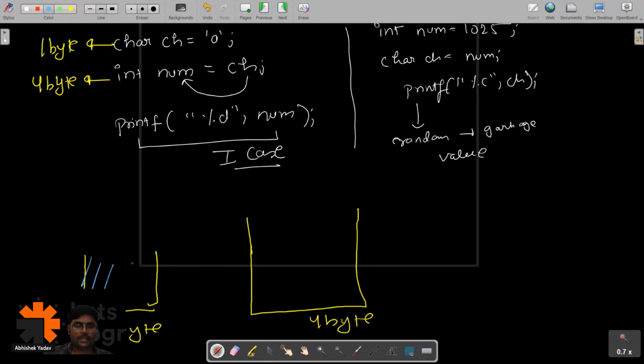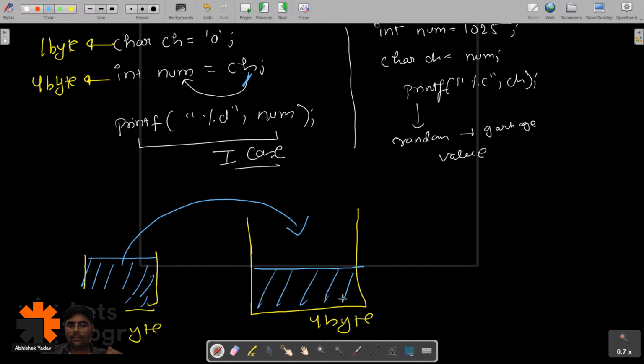There is some information in the 1 byte container. At this point, I'm taking the copy of this 1 byte information, and I'm transferring the data to the 4 byte container. You can assume we have two buckets of 1 liter and 4 liter. There is water in the 1 liter bucket, and I am taking the water out and filling it in the 4-liter bucket.